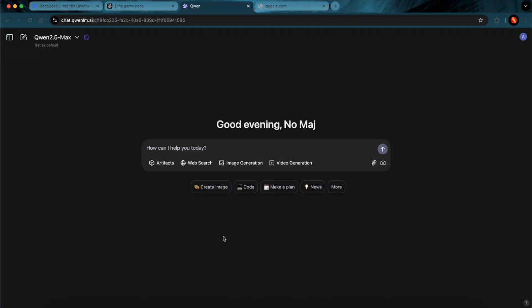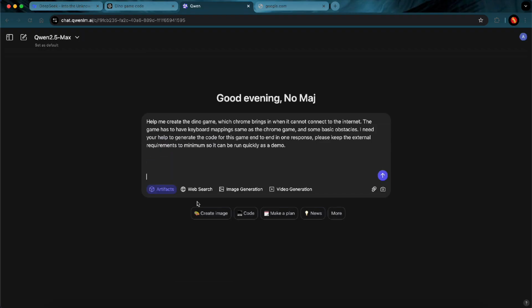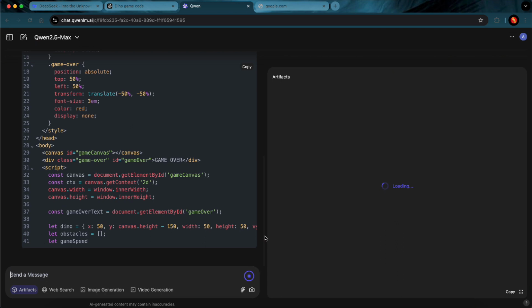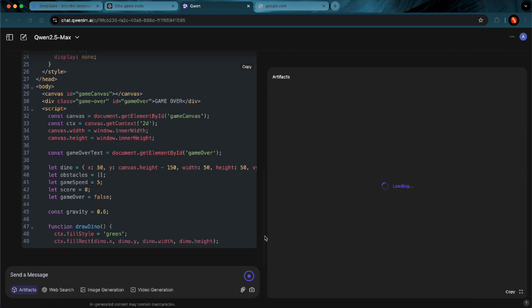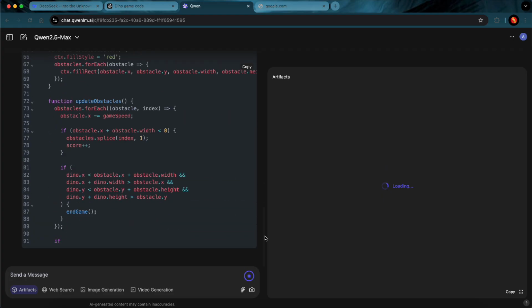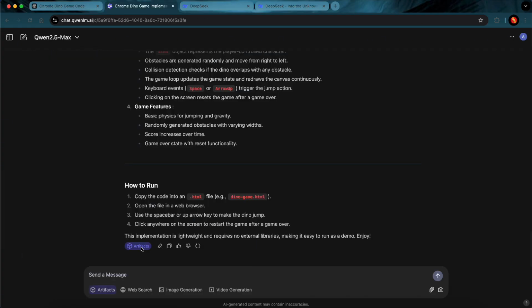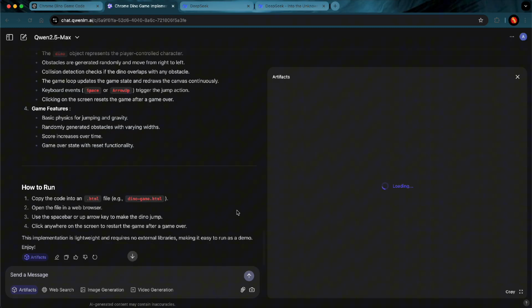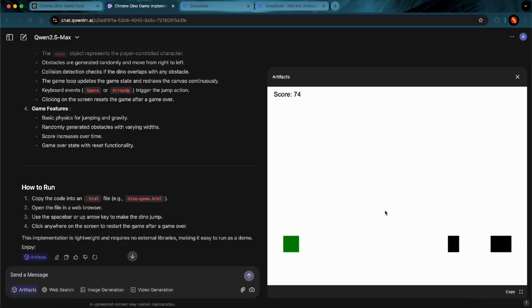Next up is Qwen 2.5, the latest offering from Alibaba Cloud. Let's see how this delivers on the exact same prompt. Let me paste it to the conversation and we'll see how this goes. I'm enabling the artifacts option so we can get a quick preview of what is happening. Fingers crossed. The speed of generation wise, I think both ChatGPT and Qwen are similar. We'll compare the final results soon. Let's see how this one works.